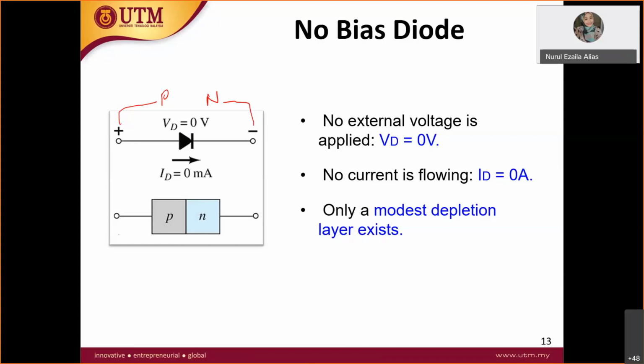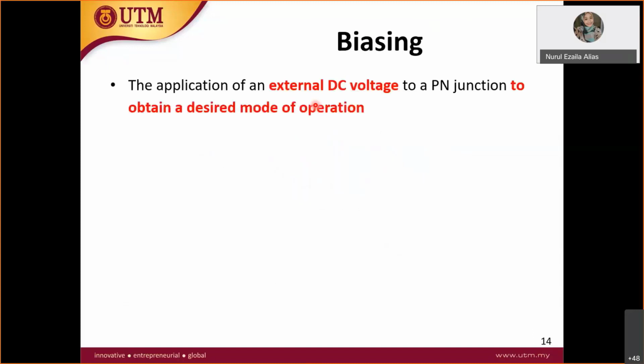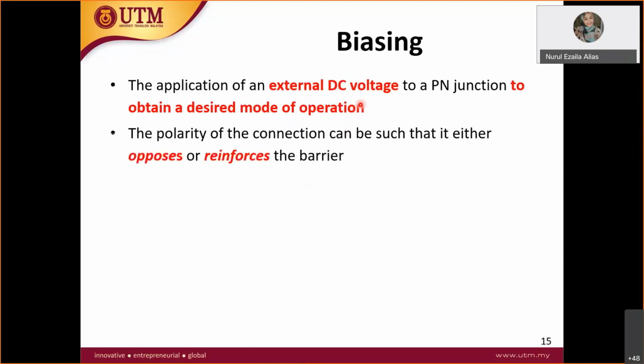So for no external voltage applied, VD, the voltage drop, is 0, no current flows, and only a modest depletion layer exists. No voltage source means no current flow. But there is a depletion region created. This diode is not yet forward biased. So with the application of DC voltage, meaning we apply a battery to the diode or to the LED, for example, we obtain the desired mode of operation. So the polarity of the connection will play a role now.